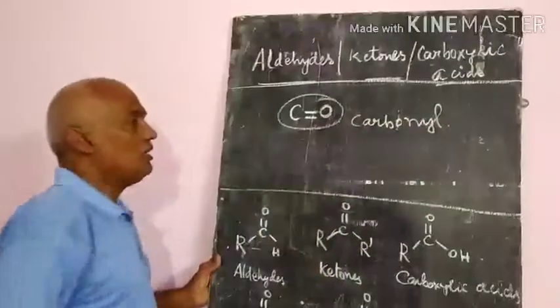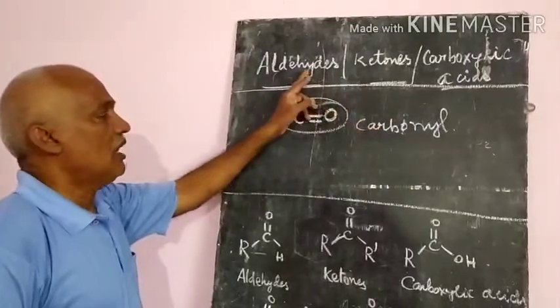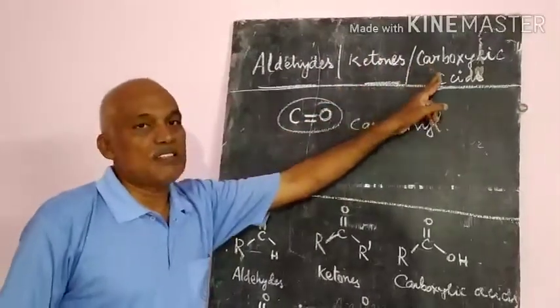This group is called the carbonyl group. The compounds which contain the carbonyl group are the aldehydes, ketones and carboxylic acids.